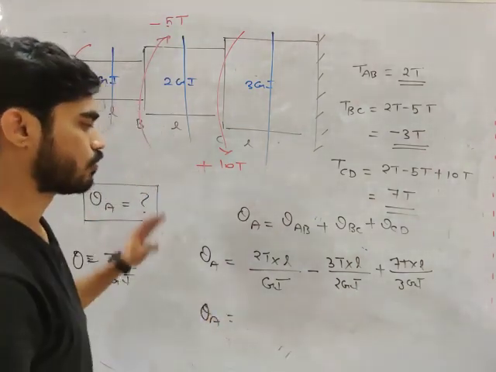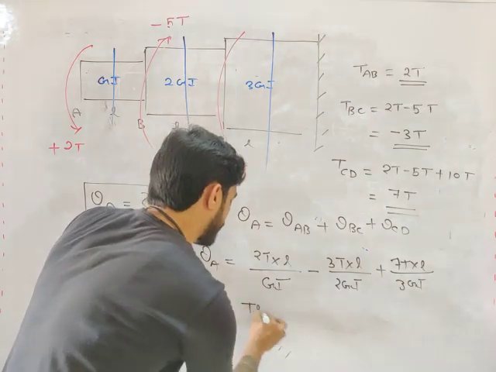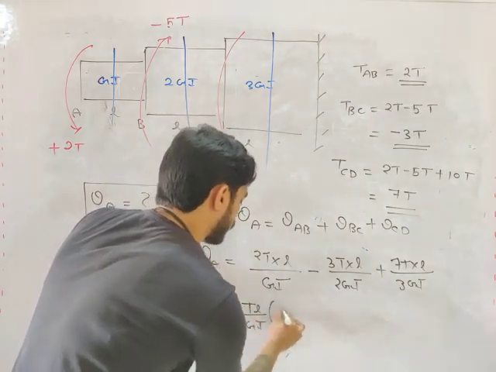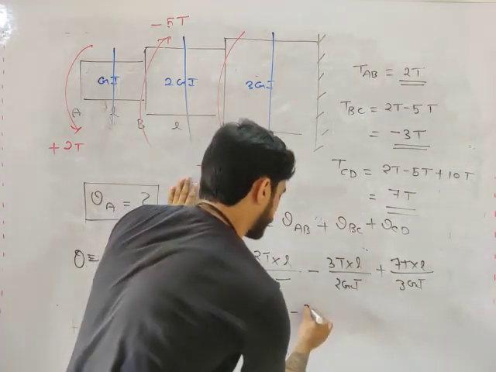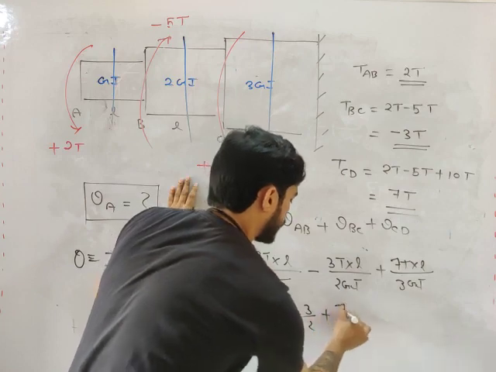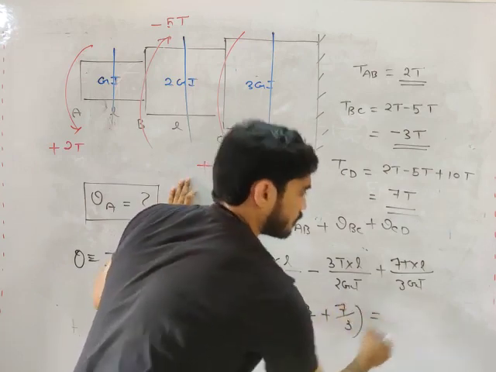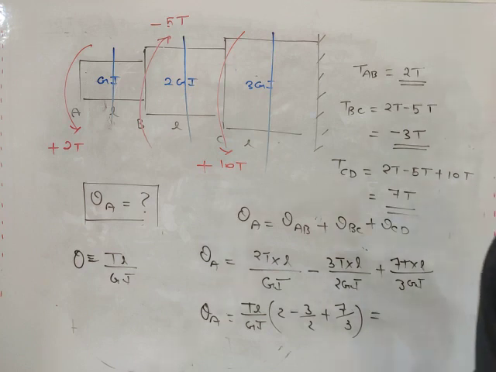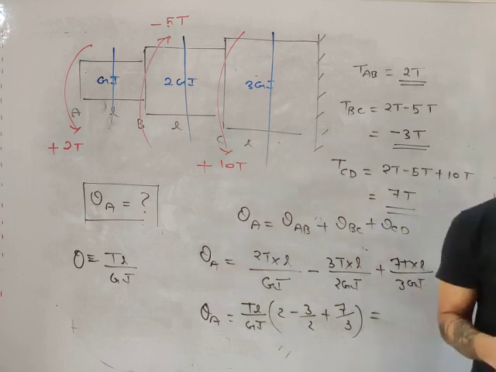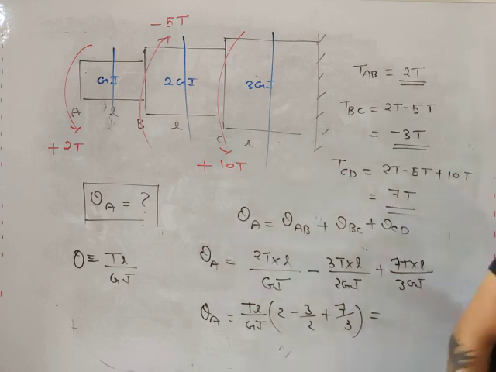Now calculate. What will you get, my friend? TL by GJ will be common. What will you get? 2 minus 3 by 2 plus 7 by 3. You will get this equation, my friend. So calculate it. 2 minus 3 by 2 means 1.5, plus 7 by 3. So what are you getting, my friend? 17 by 6.